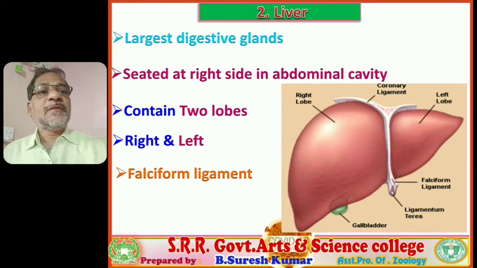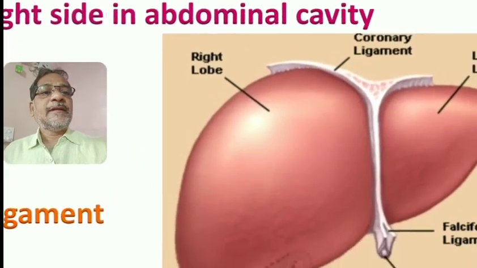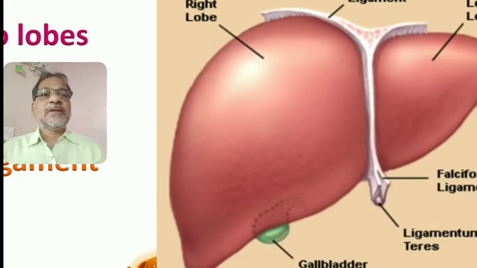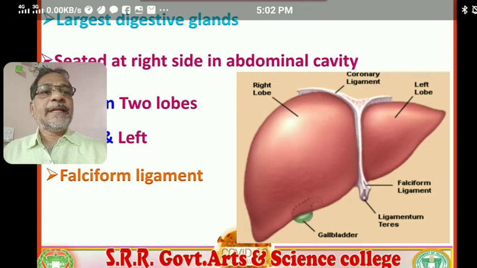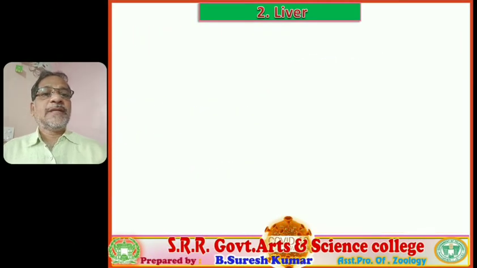You observe this visual. In this visual, the white color falciform ligament is clearly present. So the falciform ligament joins the two lobes of the liver together.